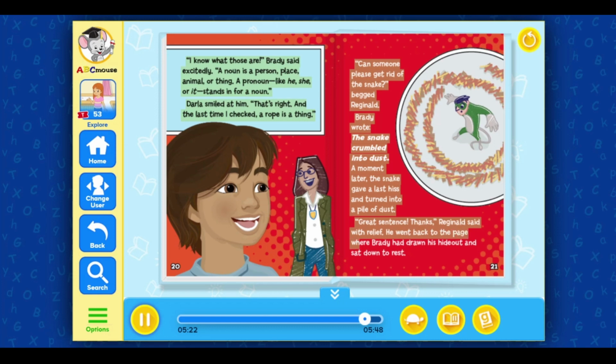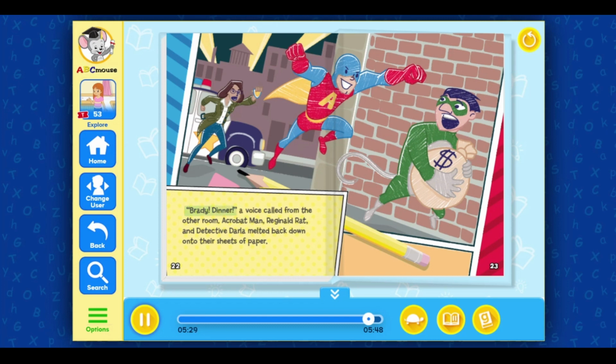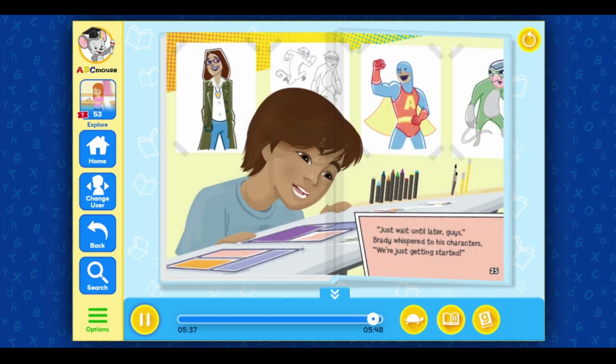He went back to the page where Brady had drawn his hideout and sat down to rest. "Brady, dinner!" a voice called from the other room. Acrobat Man, Reginald Rat, and Detective Darla melted back down onto their sheets of paper. "Just wait until later, guys," Brady whispered to his characters. "We're just getting started."